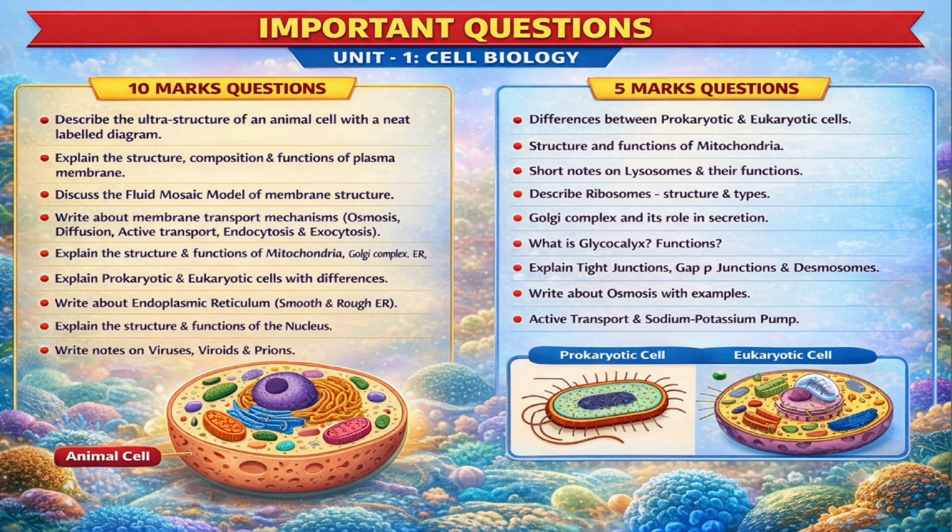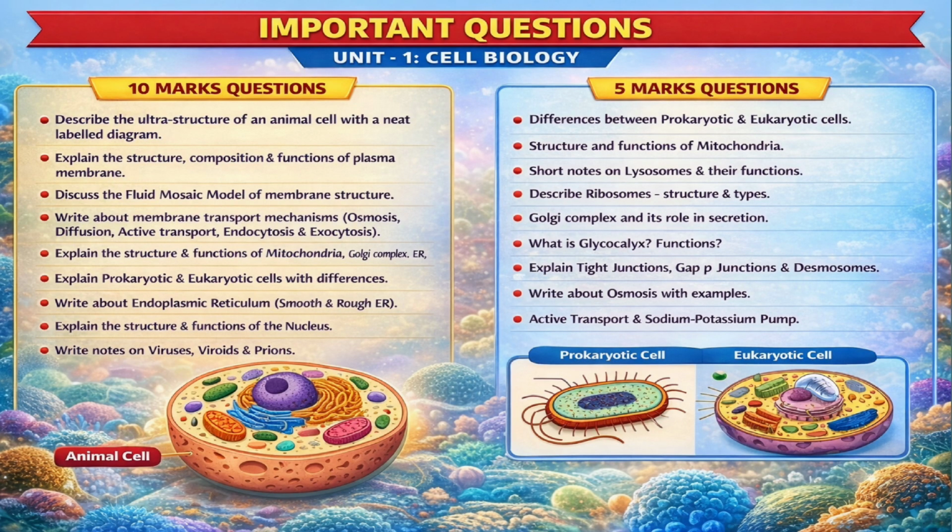The last essay question is about viruses, viroids, and prions. Viruses are non-cellular particles with DNA or RNA. Viroids are circular RNA molecules infecting plants. Prions are misfolded proteins that cause neurological diseases.